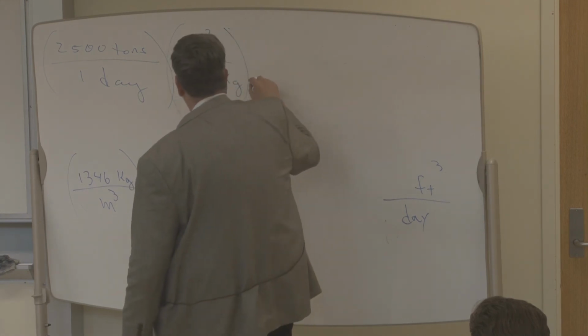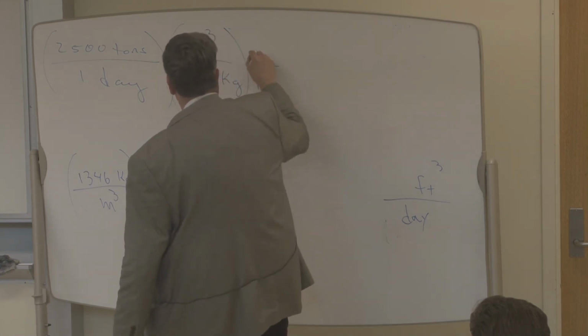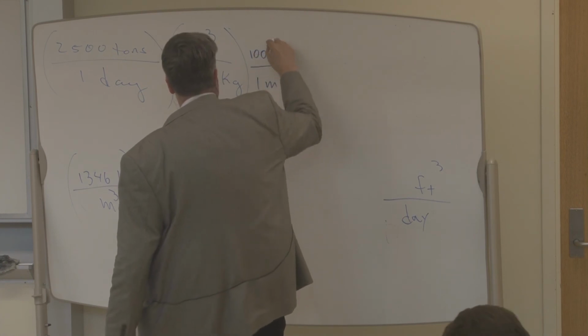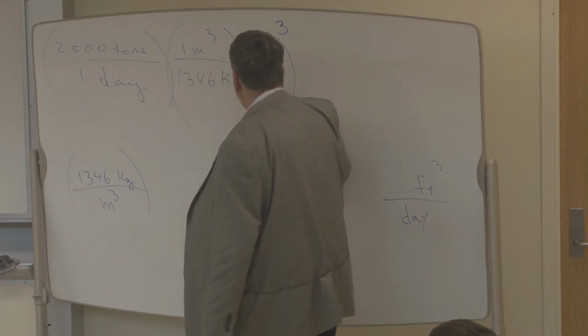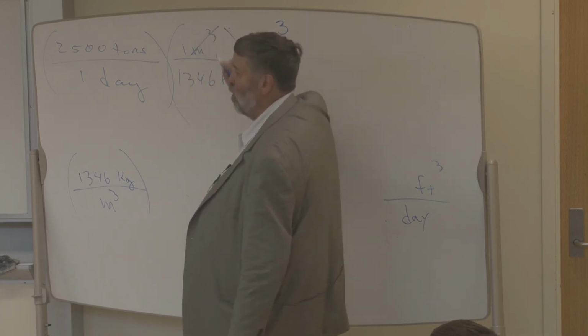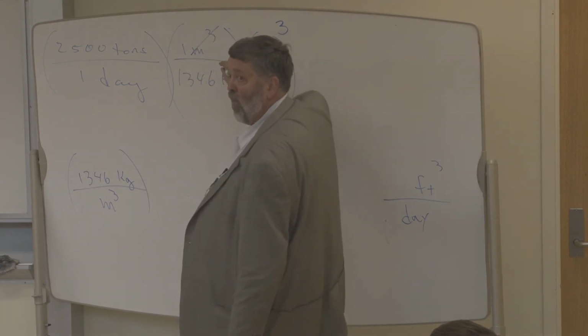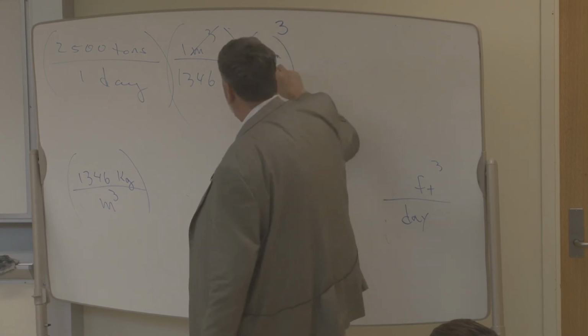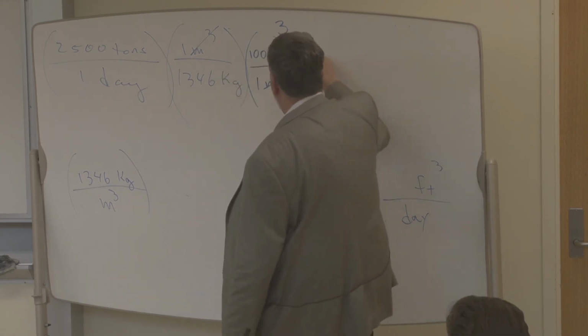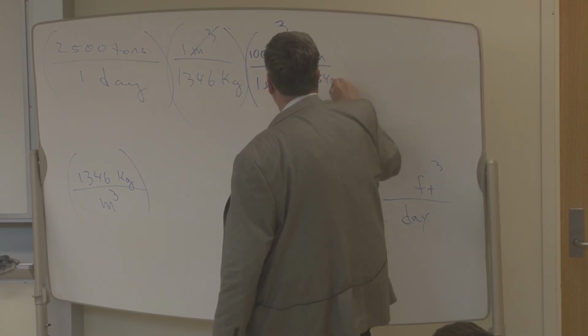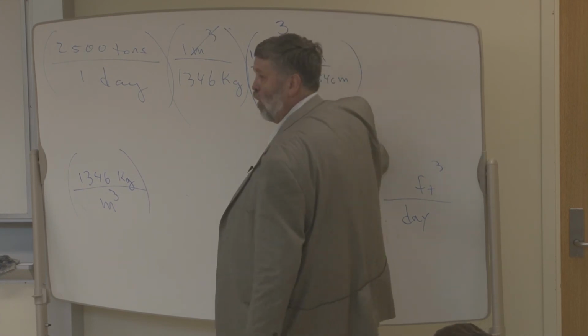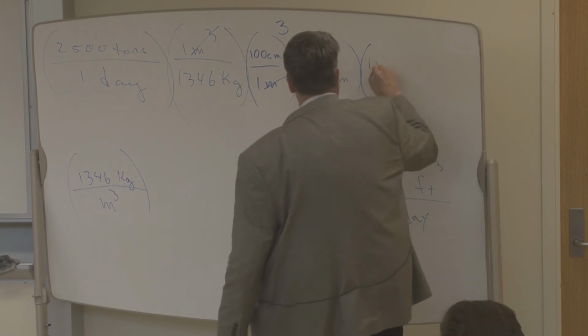Centimeters. So 1 meter is 100 centimeters. And I have to cube that, because meters cubed has to cancel meters cubed. That means I cube the 100 as well. And then 1 inch is 2.54 centimeters. I've got to cube that, or I can write it down 3 times.